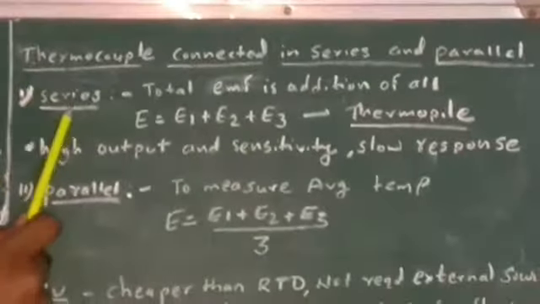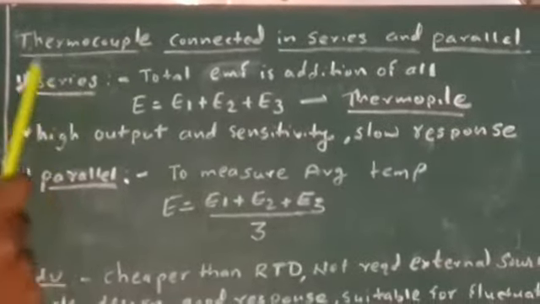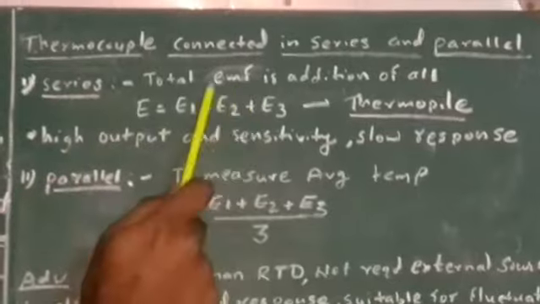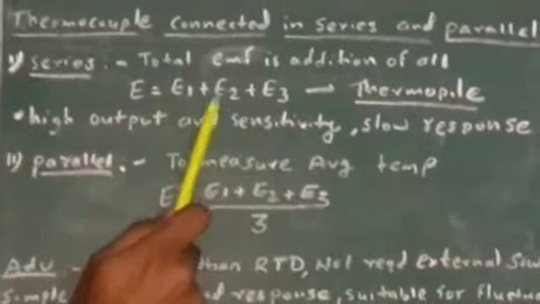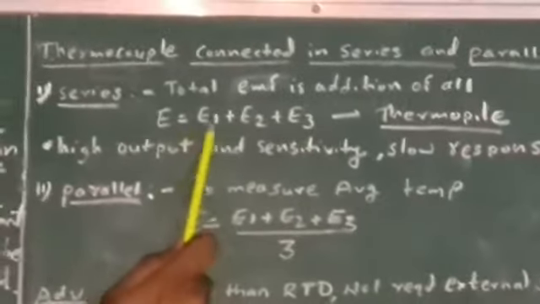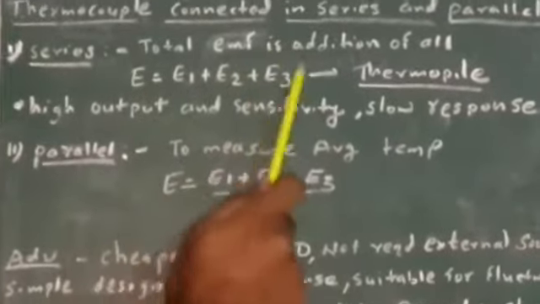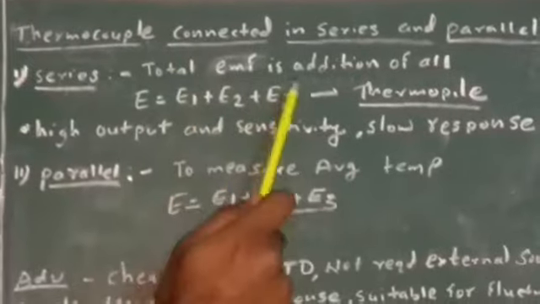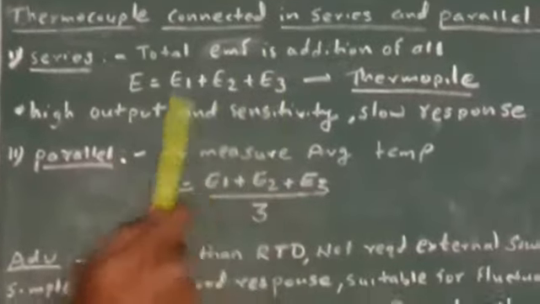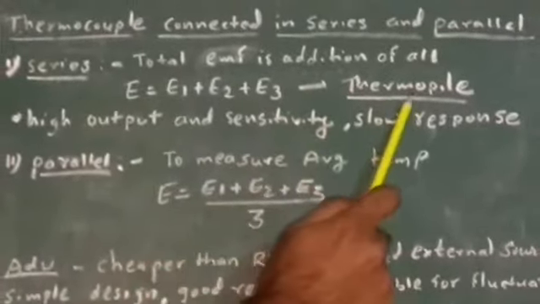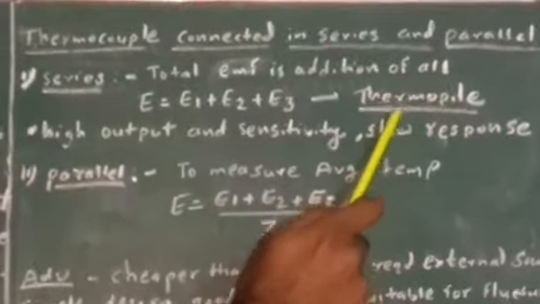First case is when a number of thermocouples are connected in series. In that case, what happens? Their EMF is added. That means E is the total EMF of all the thermocouples. Suppose 3 thermocouples are connected in series. So all the EMFs of the individual thermocouples are added, so the total EMF becomes E1 plus E2 plus E3. And when a number of thermocouples are connected in series, they form one single junction, and that is called a thermopile. Now what is the use of thermopile?